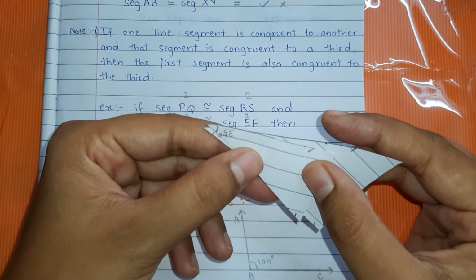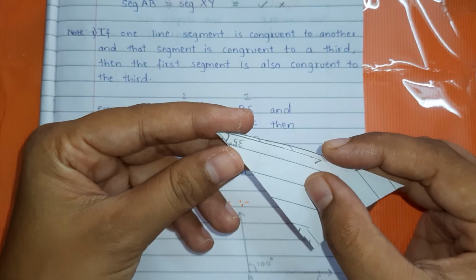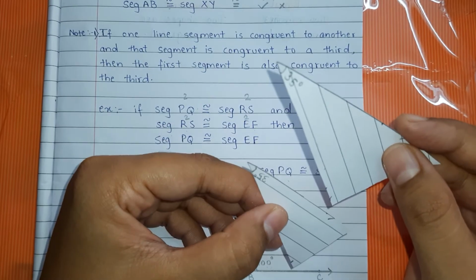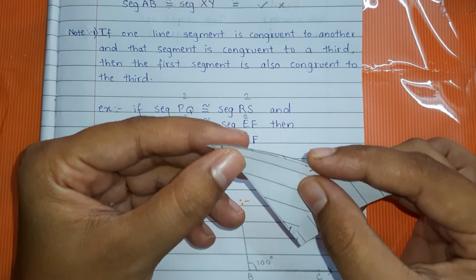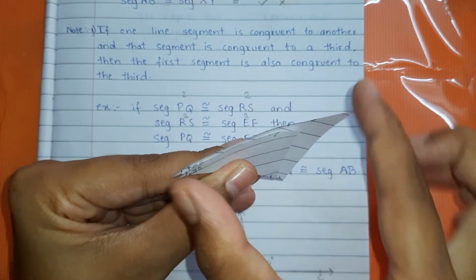But what is the same? Both are 35 degrees because they are overlapping each other. Meaning these two angles are congruent. Okay. Don't say that if the arm is short, they are not congruent.